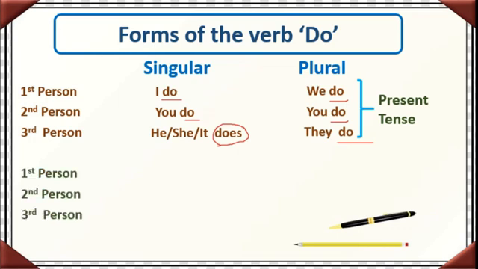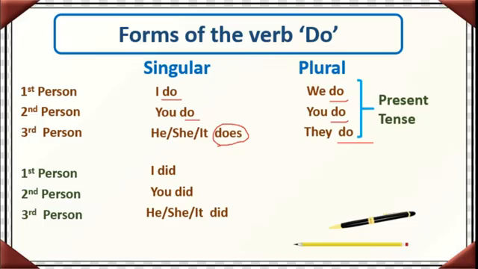Again first person, second person and third person. See, the work is over. In the past tense, when we talk about the past, it means that work is over, isn't it? So here I did. We did. Okay, you did. Here he, she, it did. Okay, they did that work.